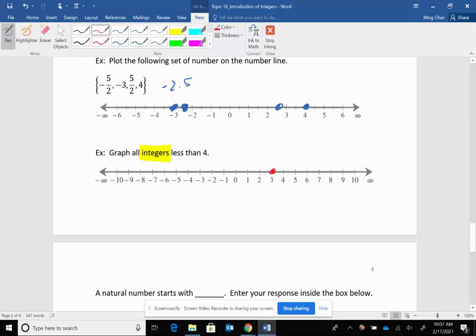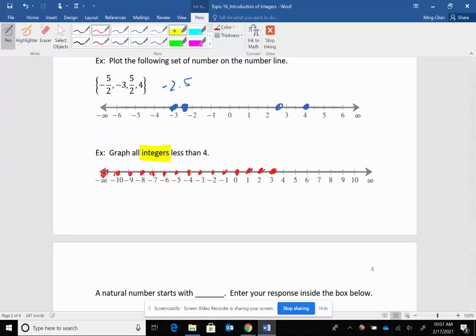So 3, right? 3 is less than 4. 3 is an integer. 2, 1, 0, right? 0 is an integer. -1, -2, -3, all the way to what? To negative infinity. That's what that means. Plot all the integers, so I'm using solid dots representing all the integers.